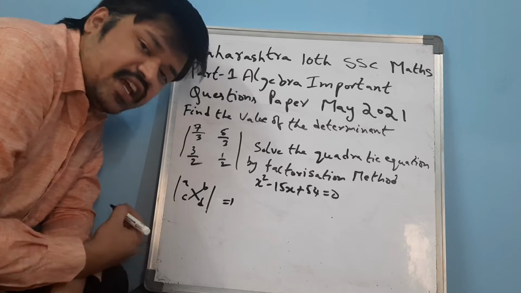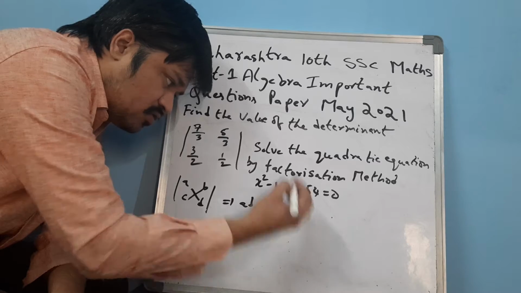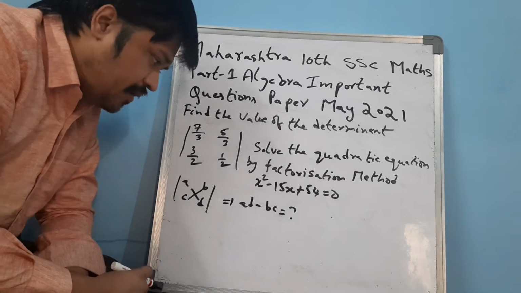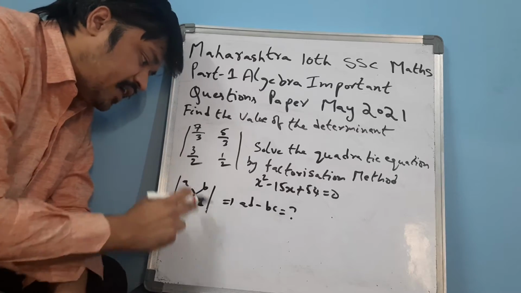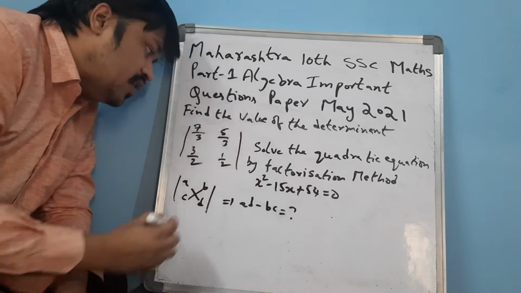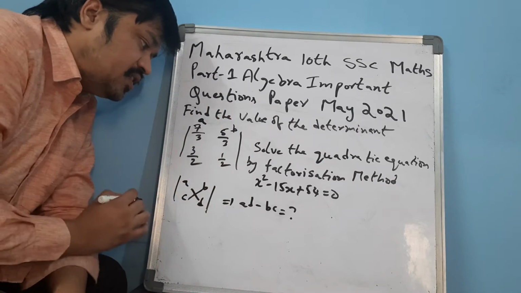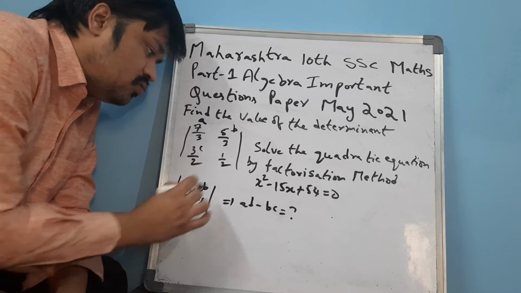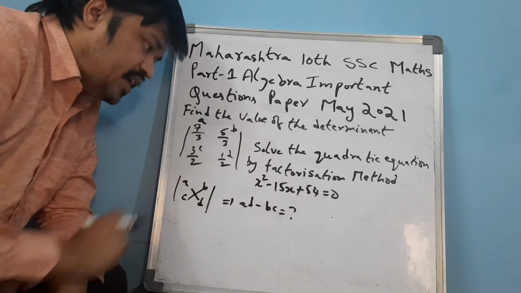AD minus BC. That is the cross multiplication of the values. We are considering A as 7 by 3, B as 5 by 3, C as 3 by 2, D as 1 by 2.